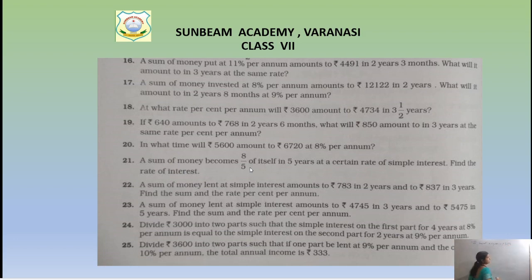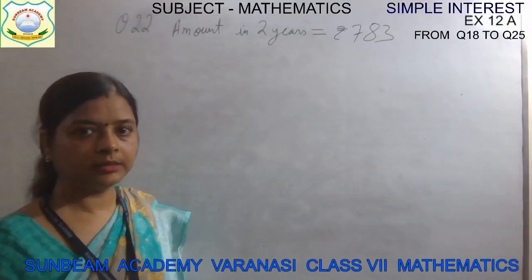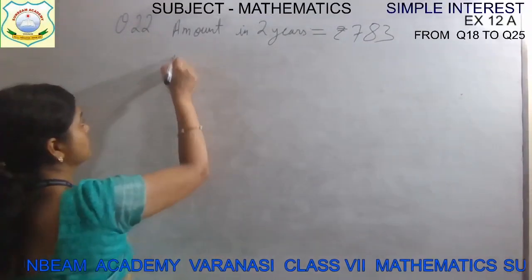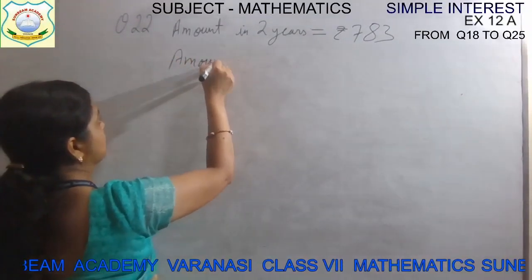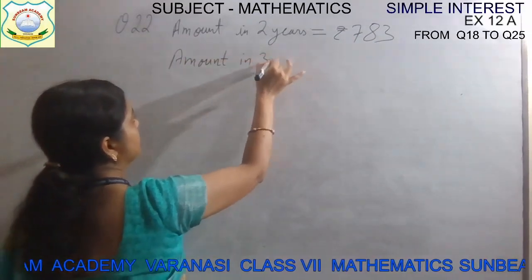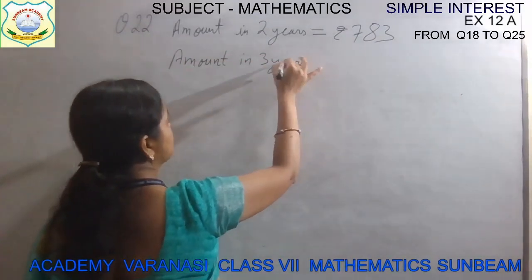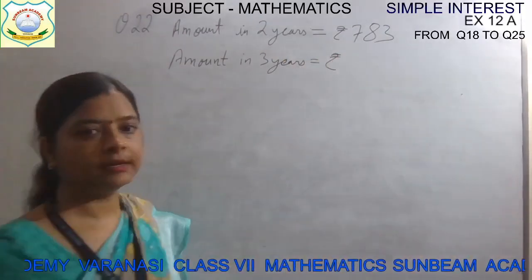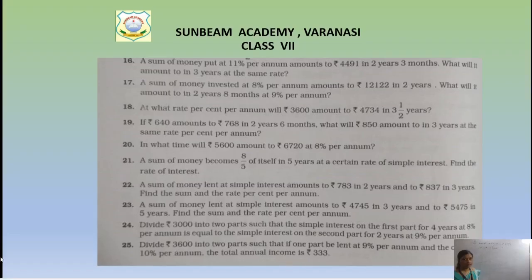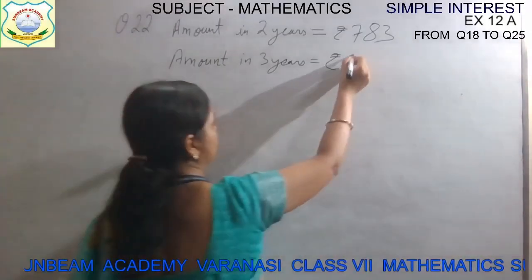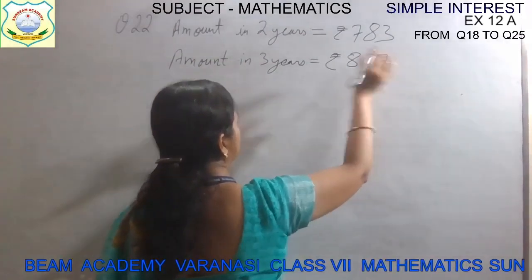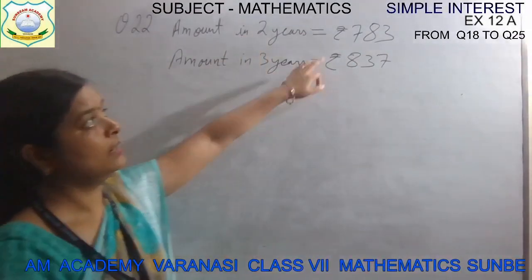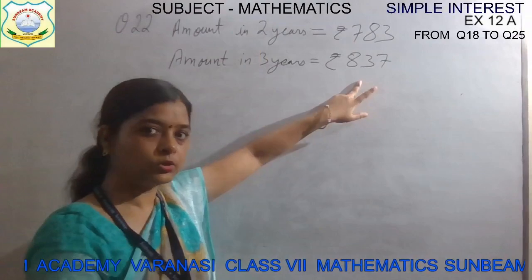And 837 for 3 years. Amount in 3 years is how much, children? It is rupees 837. This is also amount, 783, and this is also amount.